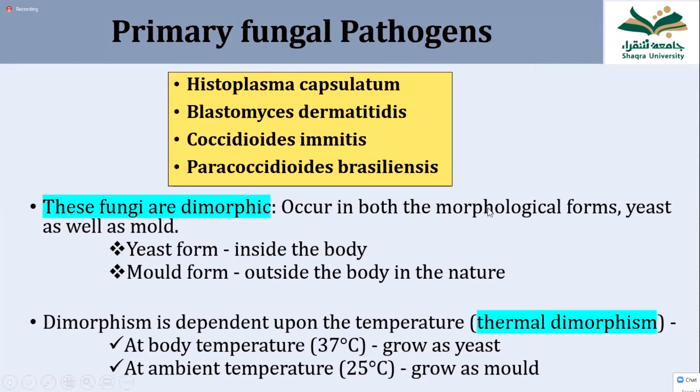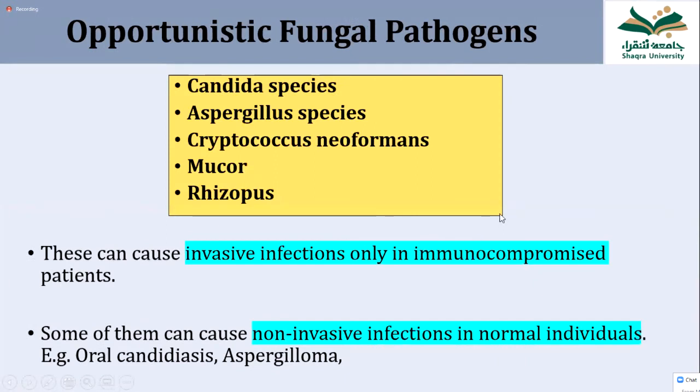All of them are dimorphic. Inside the body, at body temperature of 37 degrees Celsius, they are yeast in morphology. Outside the body at 25 degrees Celsius, they grow as mold or filamentous fungus. This is known as thermal dimorphism.